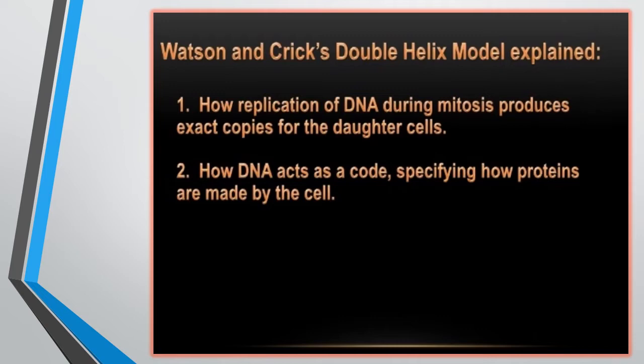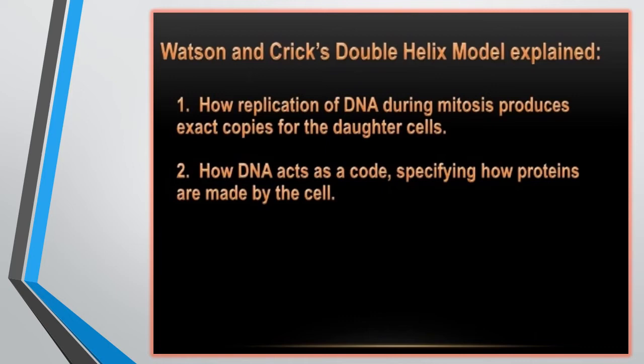The double helix model explains a lot. So what are the outcomes of the DNA double helix model? First is how replication of DNA during mitosis produces an exact copy for the daughter cell. Means during mitosis, how the parent cell divides into two daughter cells, and how the genetic information, or inheritance of genes, is transferred from the parental generation to the offspring generation.